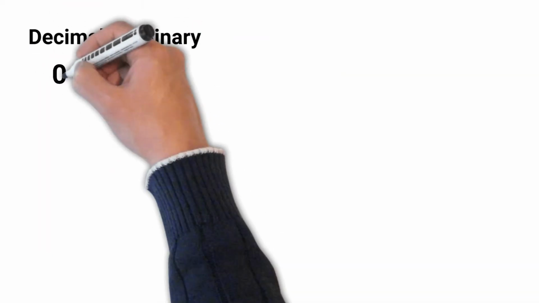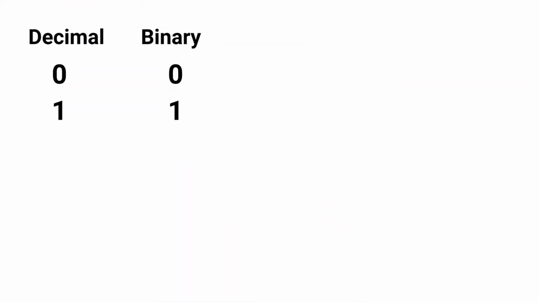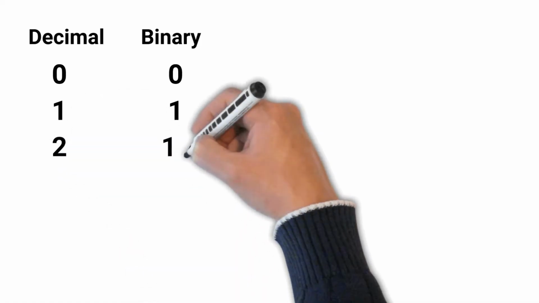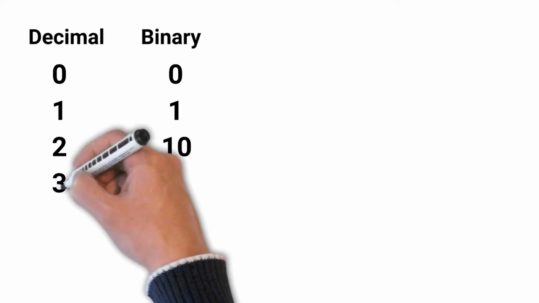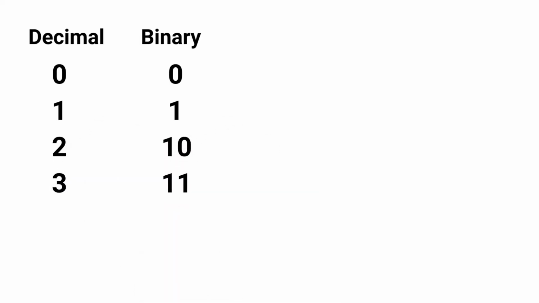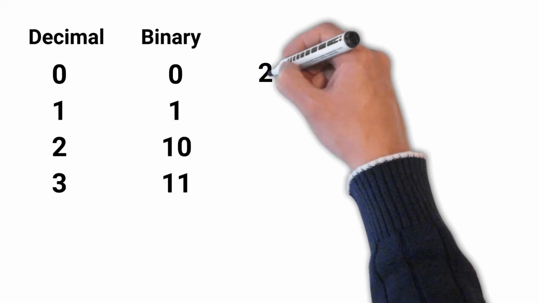Now let's see examples of numbers in binary. 0 and 1 are, as expected, written the same as in the decimal system. Now when we get to 2 in decimal, we have to add another digit because we have no symbol for it in the binary system. So that would be 1, 0. Next number would be 1, 1, which is equal to 3 in decimal, and so on. With each digit we add, we get twice as many numbers to write.